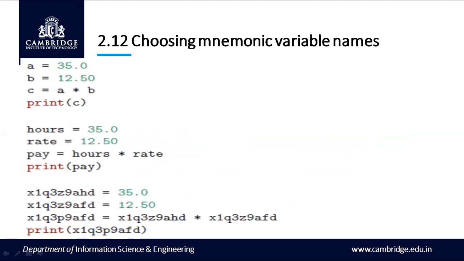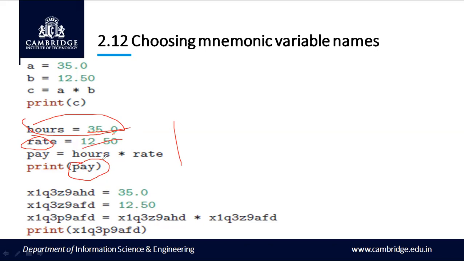Next topic is choosing mnemonic variable names. Here I have three examples. The example is converting hours into rate, computing the pay for a particular labor worker. Here I have the variable hours, which holds the value 35, meaning 35 hours of work, and rate is 12.50 dollars per hour.